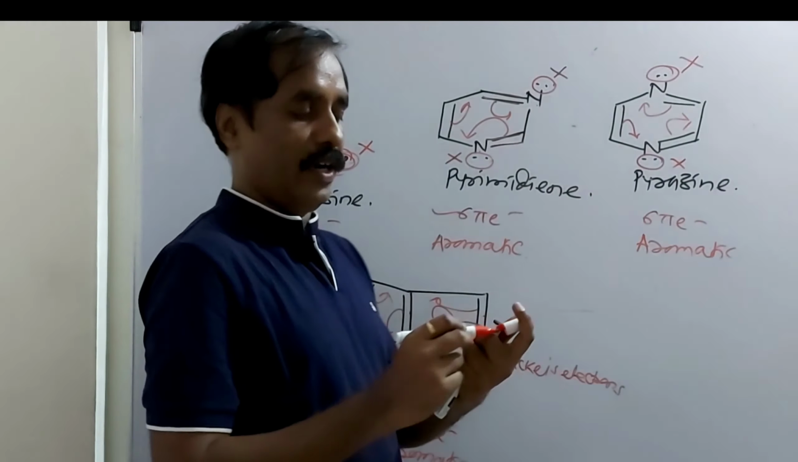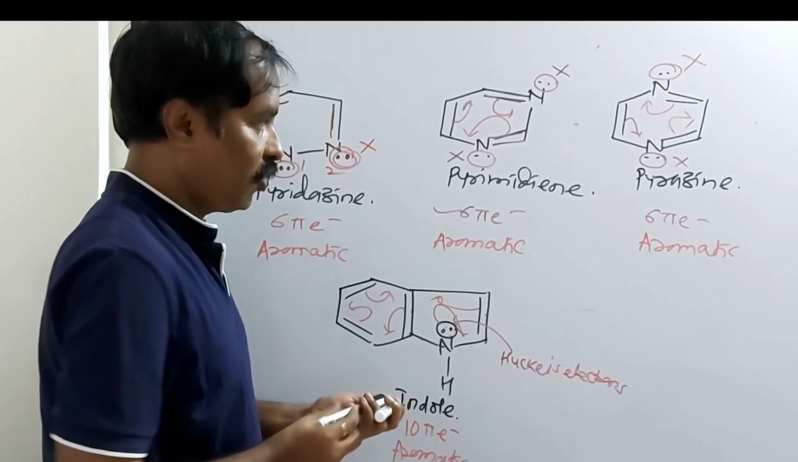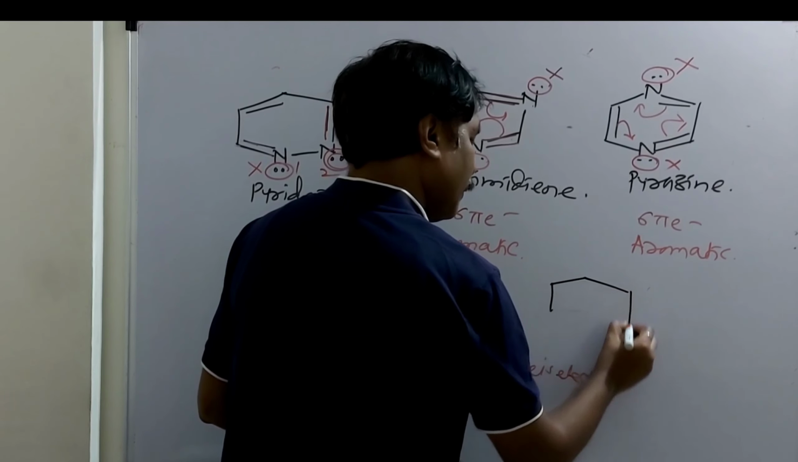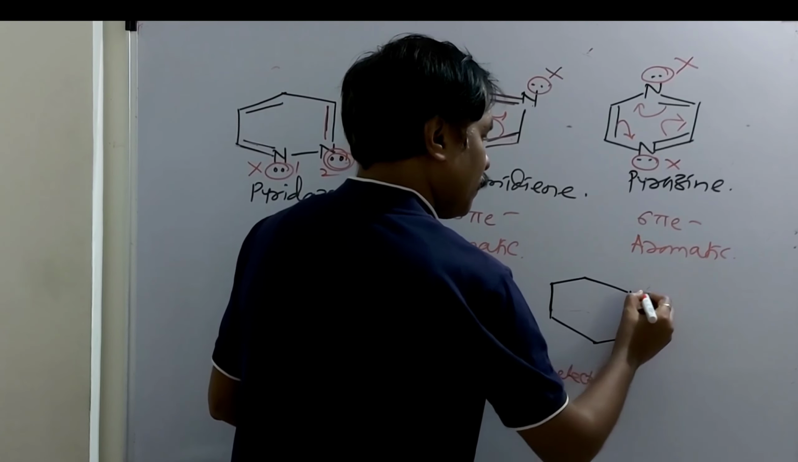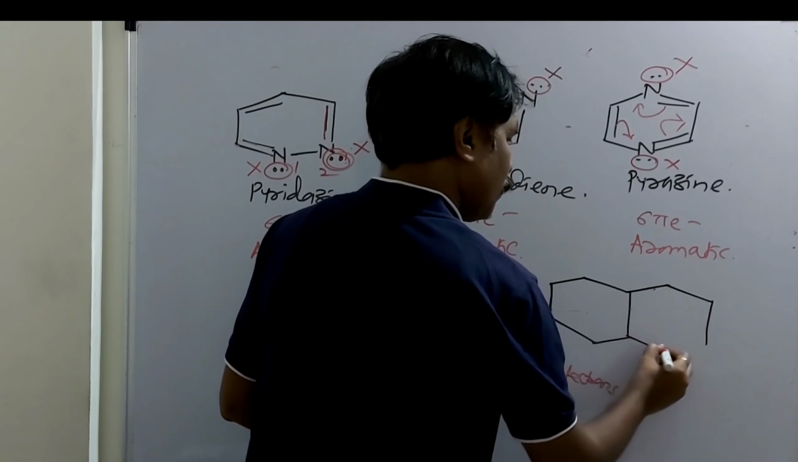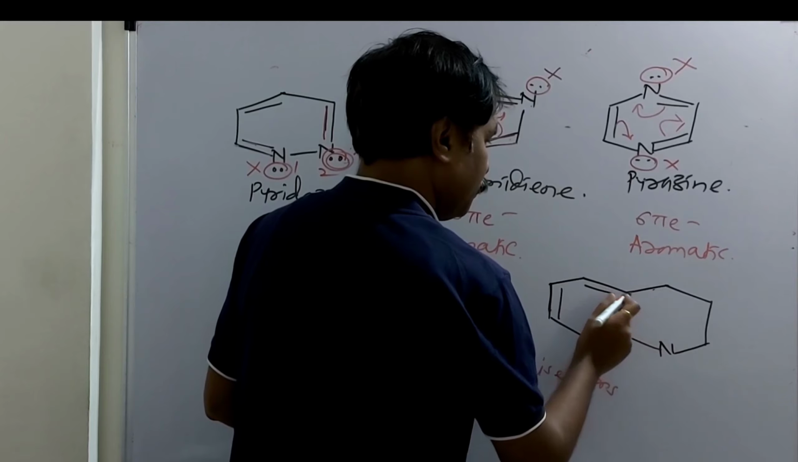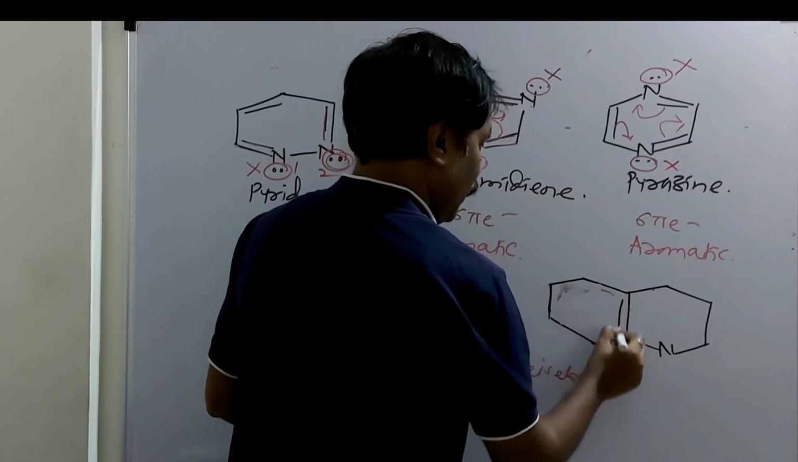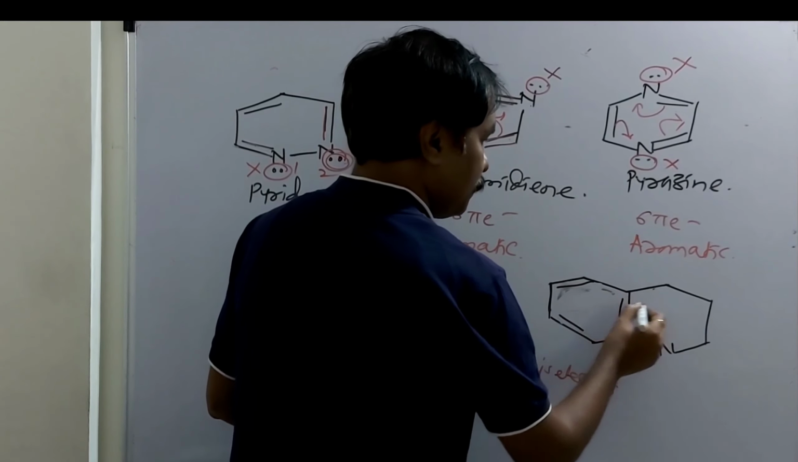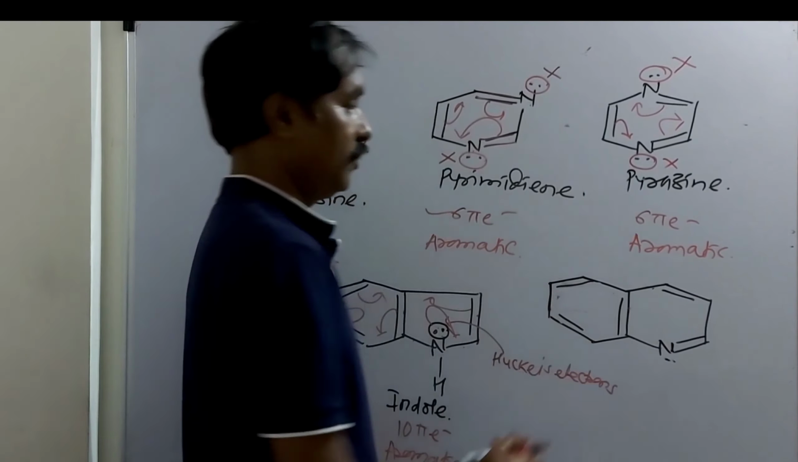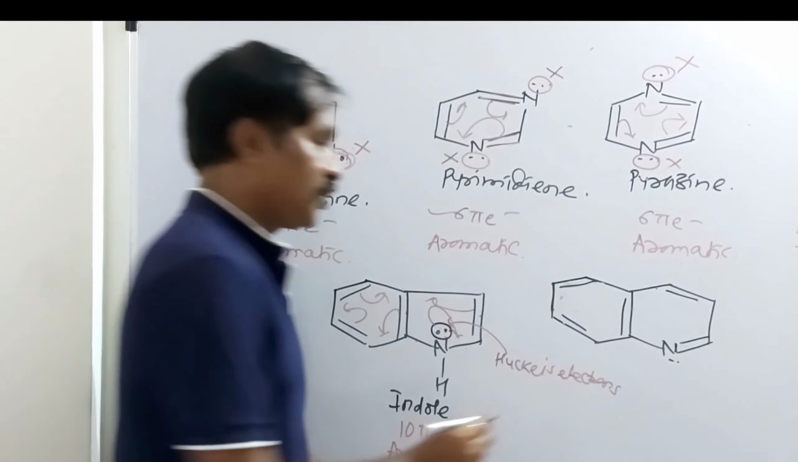Indole is aromatic. Another example, quinoline. This is again bicyclic heterocyclic compound. I will take pi bonds like this. Name of this compound is quinoline.